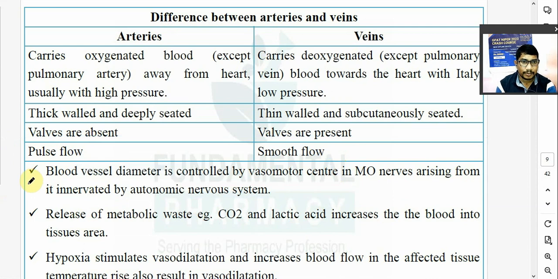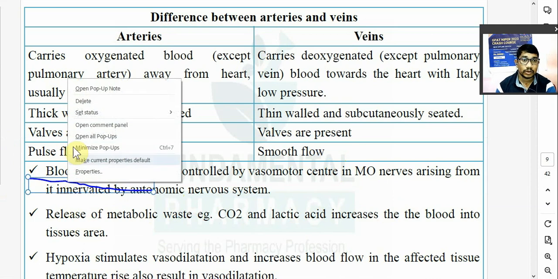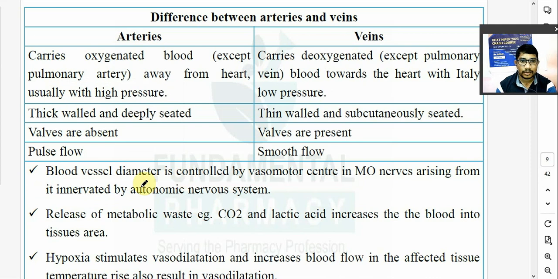So blood vessel diameter, okay. So you know that middle layer of your arteries, they are nothing but the muscular layer. उसमें muscle होगा, right? So diameter of blood vessel is controlled by vasomotor center. Okay, vasomotor center brain में होता है, medulla oblongata में. So in the medulla oblongata part of brain, you will have vasomotor center, which will control the blood vessel diameter. Means caliber of blood vessel.